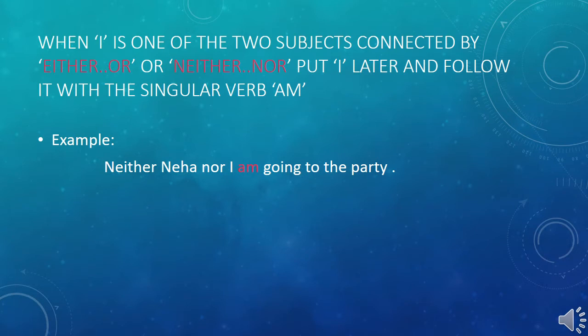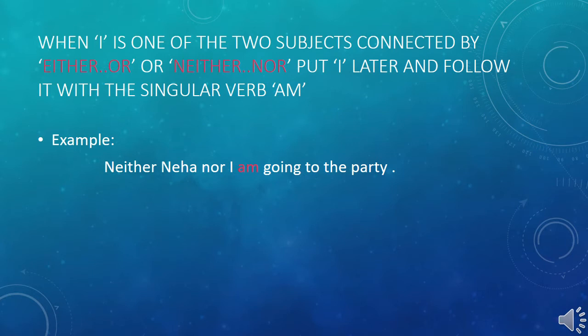When I is one of the two subjects connected by either-or or neither-nor, put I later and follow it with the singular verb am. For example, neither Neha nor I am going to the party.